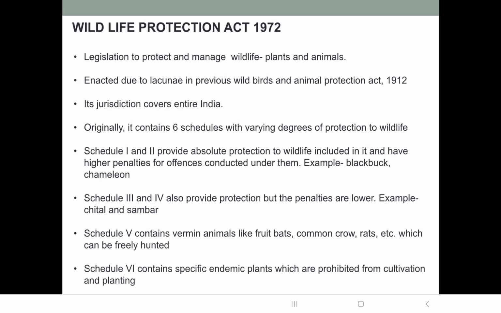Schedule 5 was previously present, where it contained vermin animals such as fruit bats, common crow, rats, etc., which were allowed to be freely hunted. But now the schedule is removed. So the total schedules of the Wildlife Protection Act at present are 5. Schedule 6 contains specific endemic plants which are prohibited from cultivation and planting.